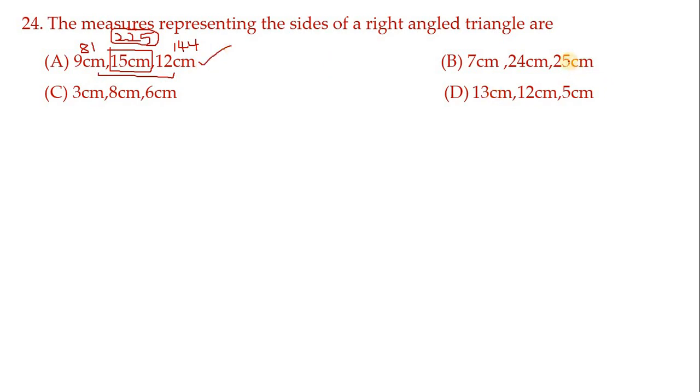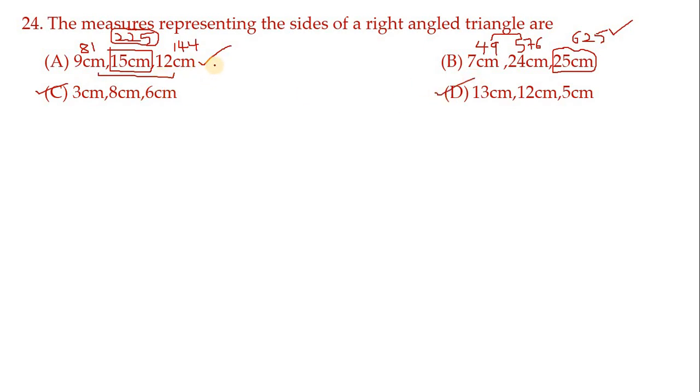Similarly, here 25 is the greater one. Find 25 square, so we get 625. 7 square means 49. 24 square means 576. Now 49 added to 576, definitely it gives 625. So similarly find for C as well as for D.